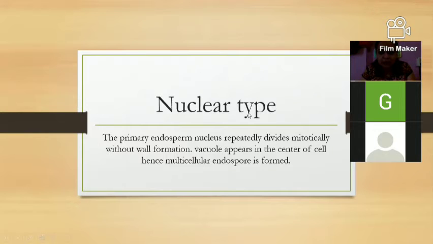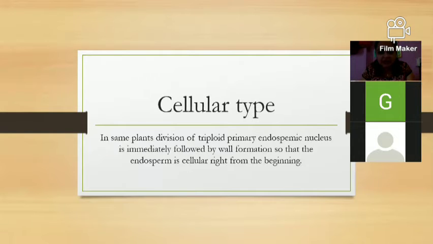Okay, so nuclear type means the primary endosperm nucleus repeatedly divides mitotically without wall formation. So there is no wall formation of any type. In every fruit we have a cell wall or outer wall, and that is not produced in the primary nuclear development. Whenever this division takes place, the vacuole is present.